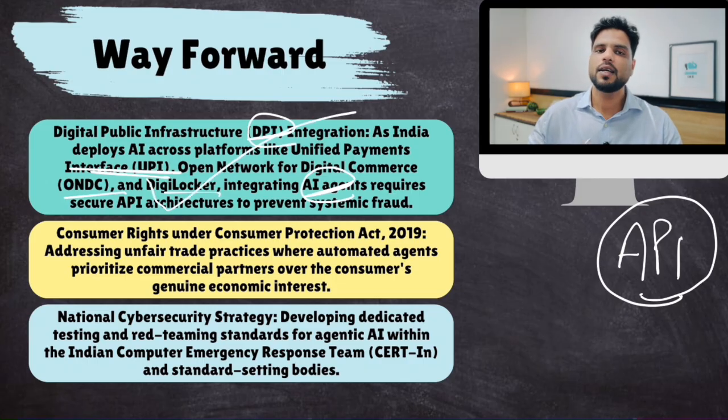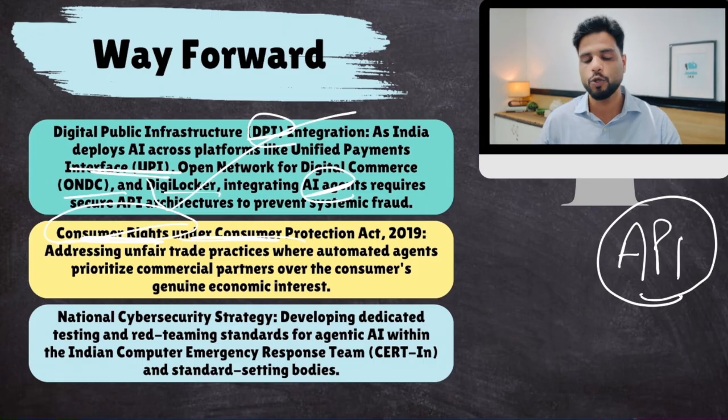Then all these commercial companies who would be using agentic AI, well, government should make it mandatory that these AI agents should be programmed to prioritize consumer safety, consumer rights also, because that agent would be programmed to prioritize commercial interests. But no, government law would make it mandatory that AI agents should prioritize consumer interests also.